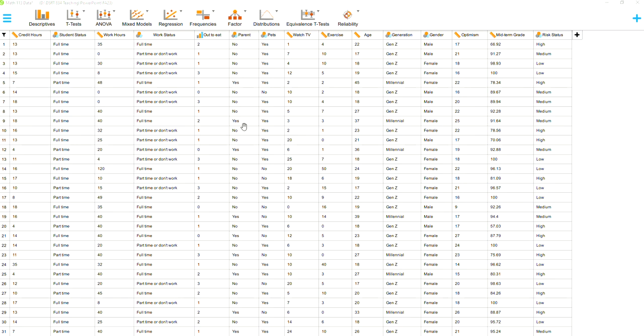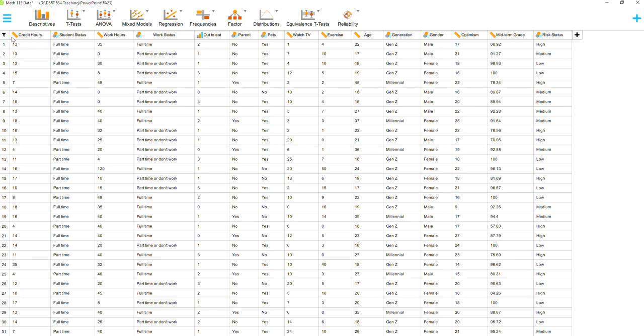Remember once again, we're doing a multiple regression. The very first thing you need to do is double check and make sure all your variables are in the correct format. First of all, exercise is listed as a scale variable, which it needs to be because all of your variables have to be scale in order to do the multiple regression. You can also see that it's a numeric variable. We've got a wide range of numbers here.